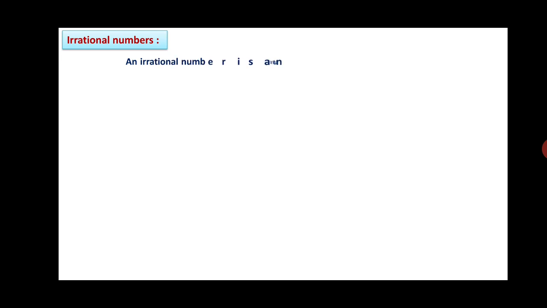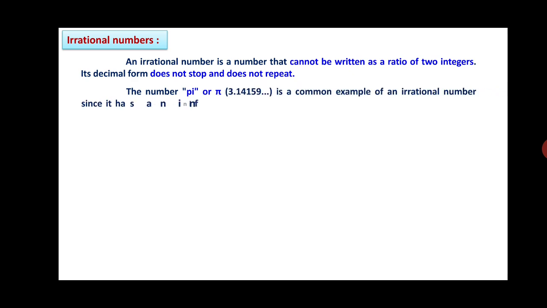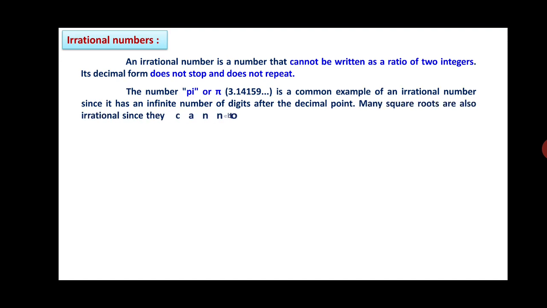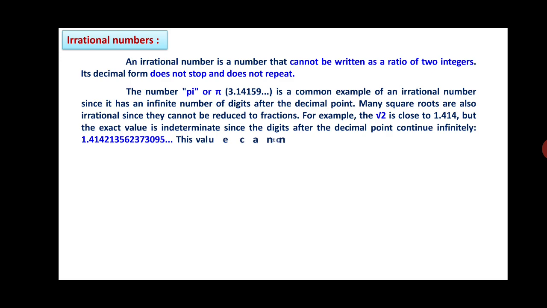Irrational numbers. An irrational number is a number that cannot be written as a ratio of two integers. Its decimal form does not stop and does not repeat. The number pi, that is 3.14159 and so on, which does not end, is a common example of an irrational number since it has an infinite number of digits after the decimal point. Many square roots are also irrational since they cannot be reduced to fractions.